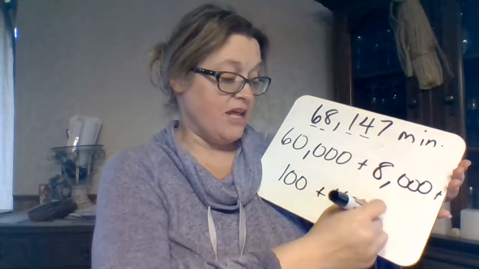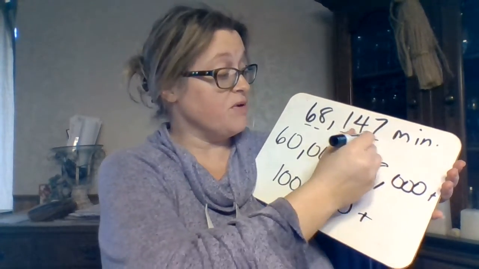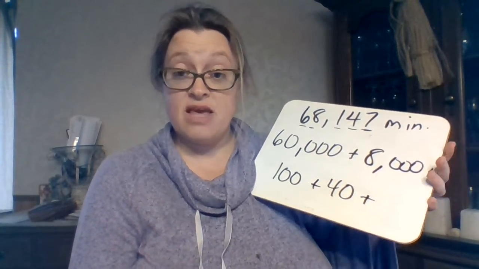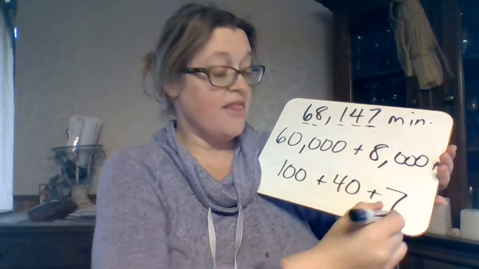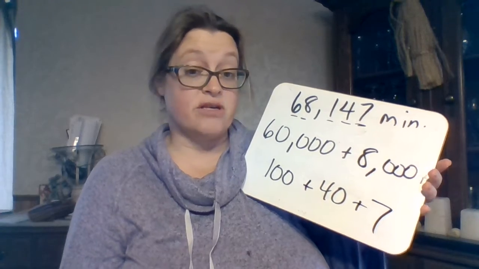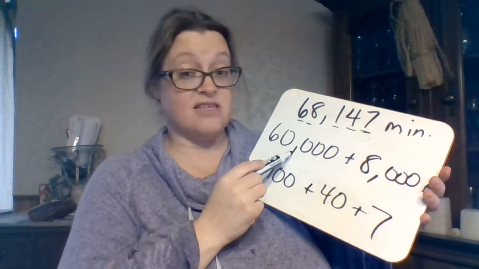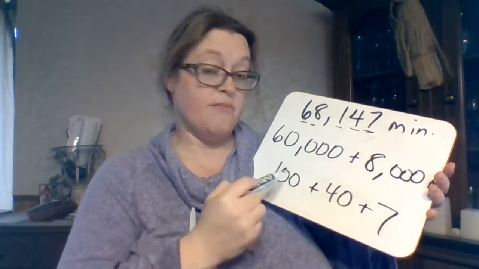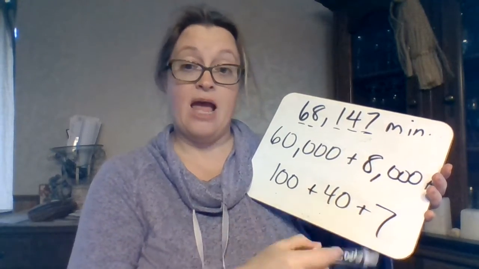Moving on to our 4. That's in our tens place. And if we have 4 tens, that equals 40. And then our last one is our 7, which is in our ones place. And if we have 7 ones, that is an equal of 7. So your expanded form should be 60,000 plus 8,000 plus 100 plus 40 plus 7.